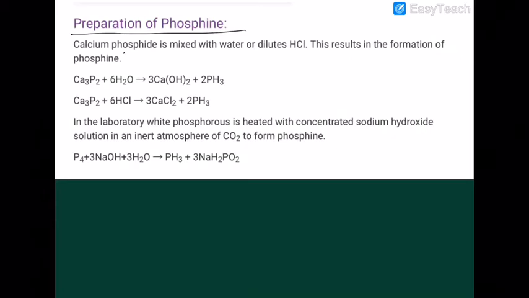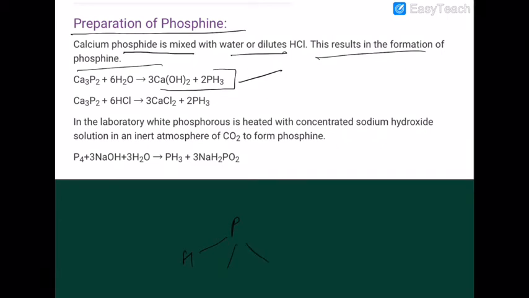Calcium phosphide, when mixed with water or with dilute HCl, gives you what? It gives you phosphine. Remember that. Similarly, the same reaction is given by HCl. So water and HCl will give you the same reaction.